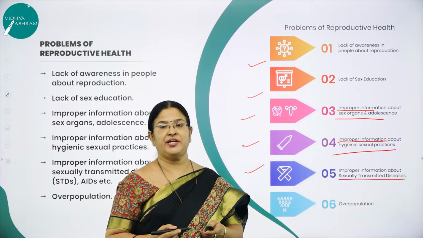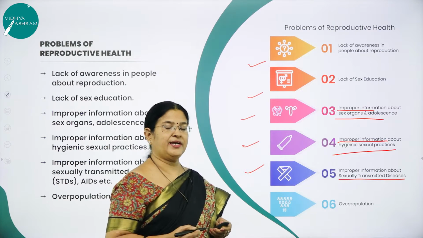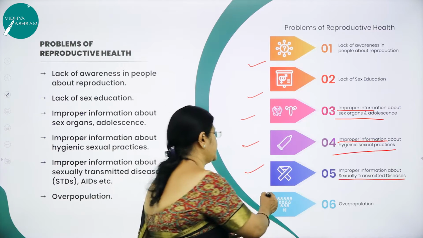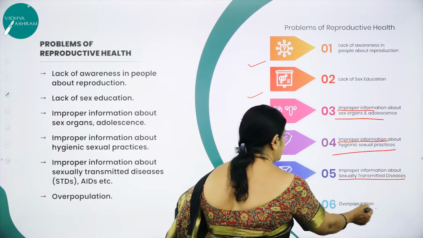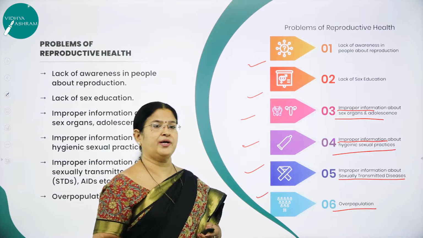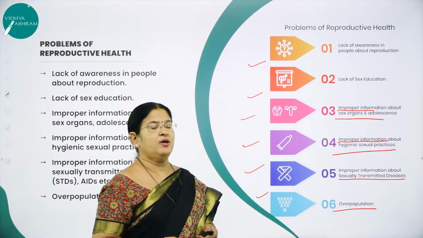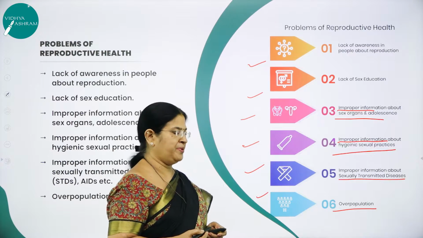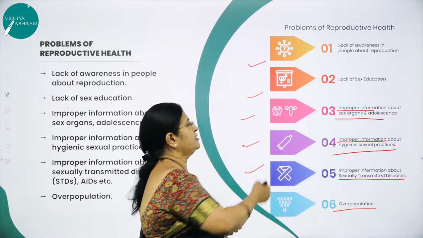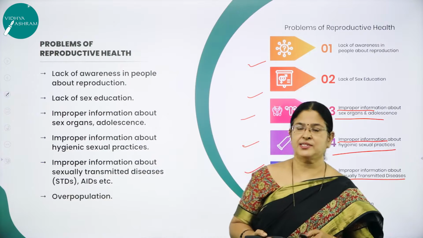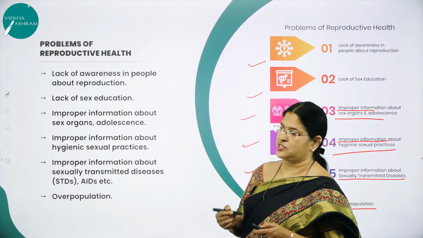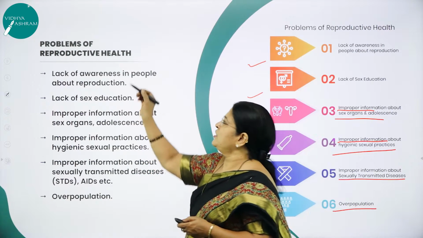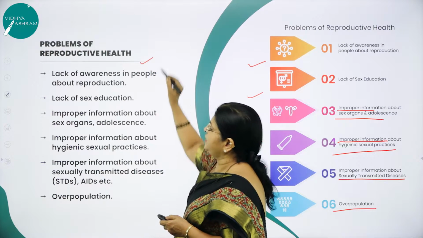Then only they will be very careful and they will not get infected with such diseases. Next, very important, as I said, is overpopulation. Sixth, a very important problem of our country, why we are not able to achieve reproductive health, is overpopulation. So all these are the problems that our country or our society is facing to achieve a reproductive healthy society. Right?